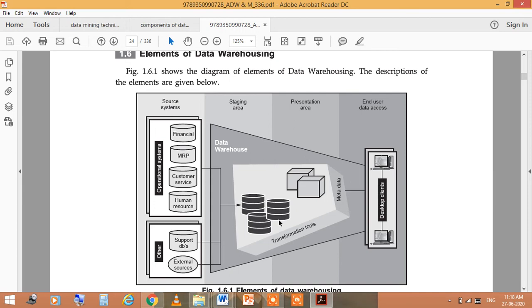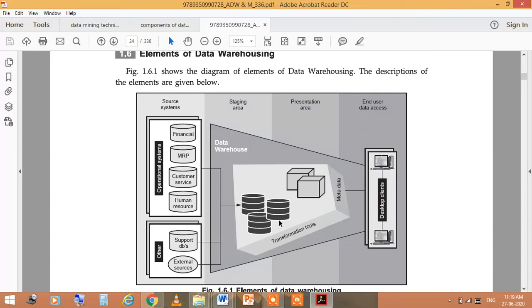And today's session is Elements of Data Warehousing, or you can say Components of Data Warehousing. I have already discussed data warehousing in the starting videos of this subject. So here you see a diagram, and there are basically four sections. These sections are divided into a number of components, or you can say the classification of the different sections.